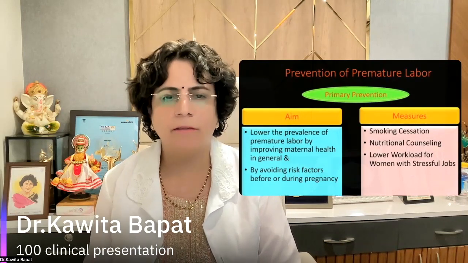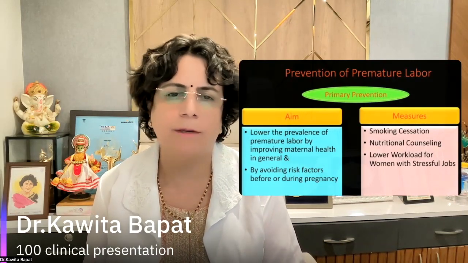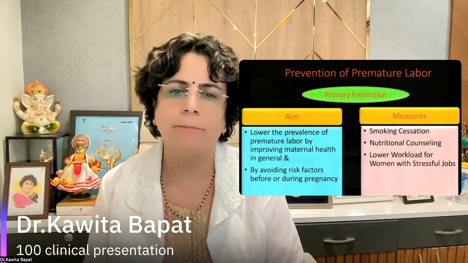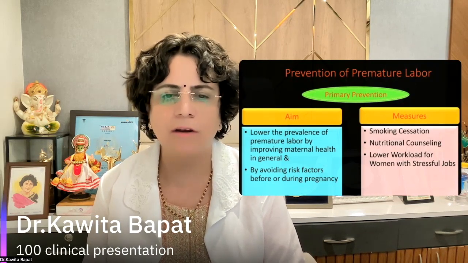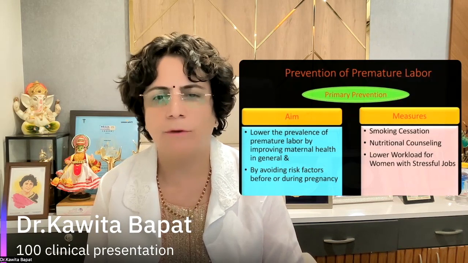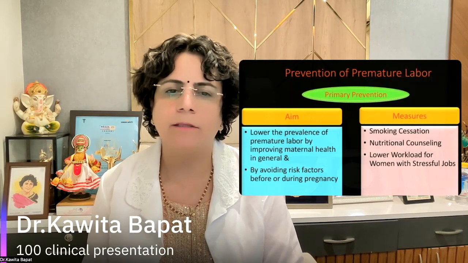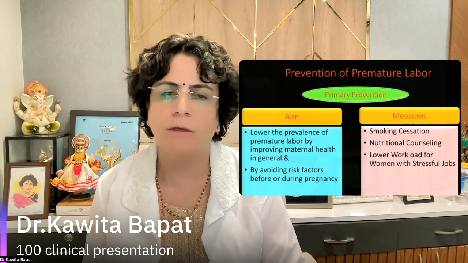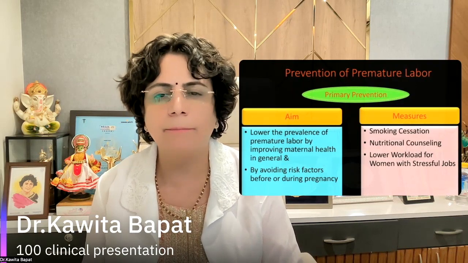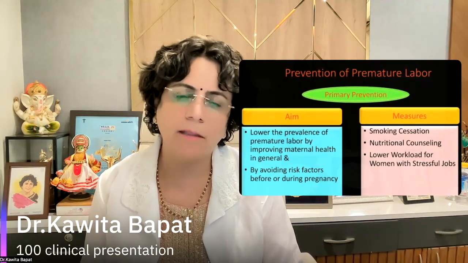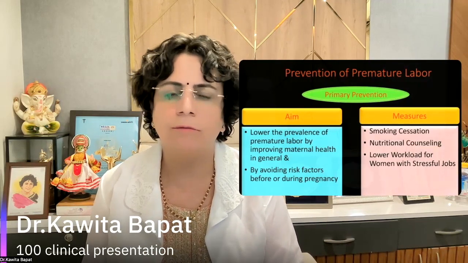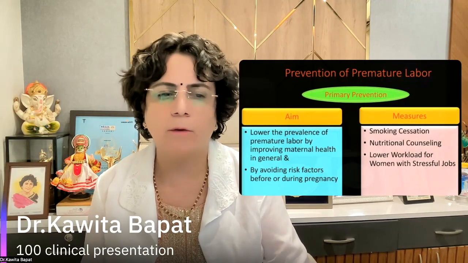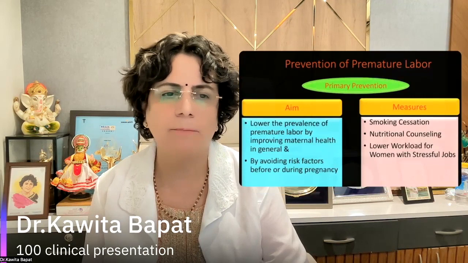Now, how can we prevent premature or preterm labor? The primary prevention aims to lower the prevalence of premature labor by improving maternal health in general, by avoiding risk factors before and during pregnancy. So overall, good maternal health care, good maternity care and good health promotion can reduce preterm labor. Other measures are smoking cessation, good nutritional counseling, and lowering the workload of women with stressful jobs, which can also be ways of primary prevention.